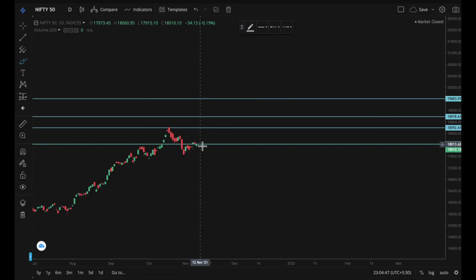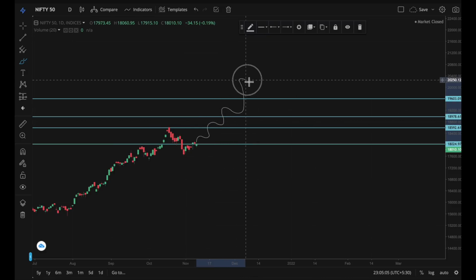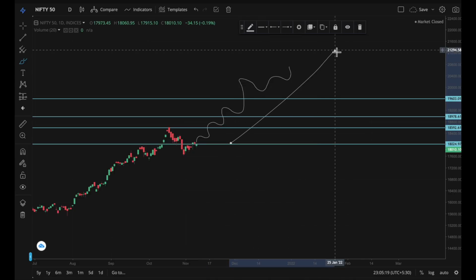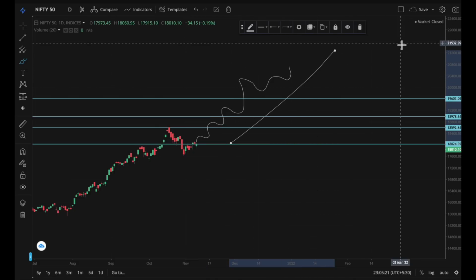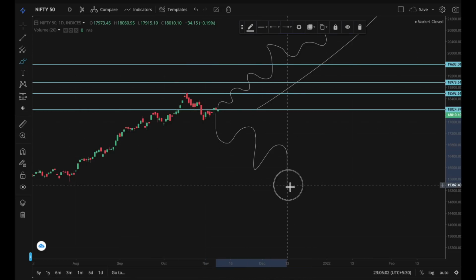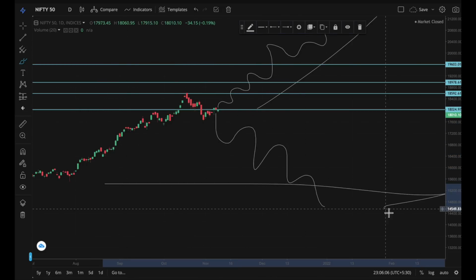Now let's say I sold a put option at 18,000. My goal is I want the market to stay above this 18,000 level. So if market goes above here, I'll make only 7,100. Even if it goes here, same 7,100. It doesn't matter how high Nifty goes. My view is bullish and my profit is fixed. Even if my view is correct, however high the market goes, my profit is already fixed. Okay, now instead of going up, if Nifty rapidly goes down, then I will be in unlimited loss.